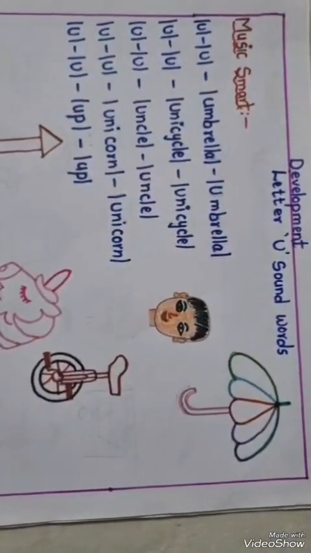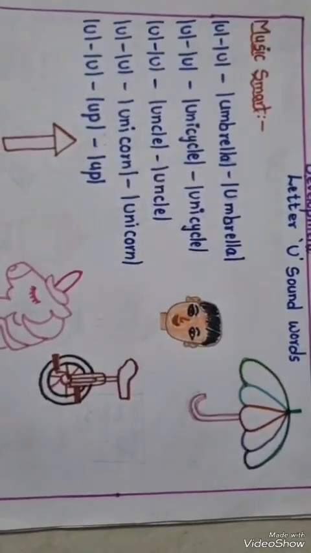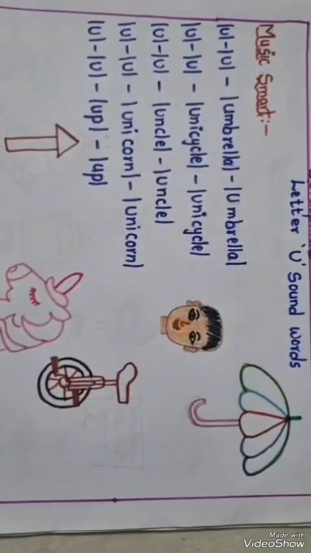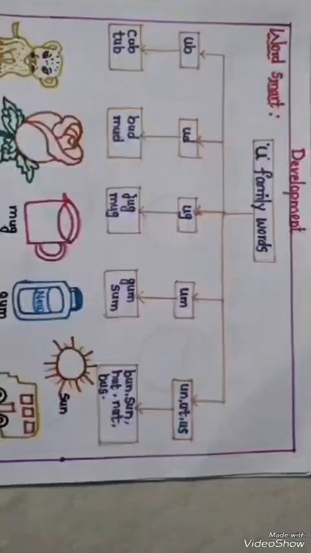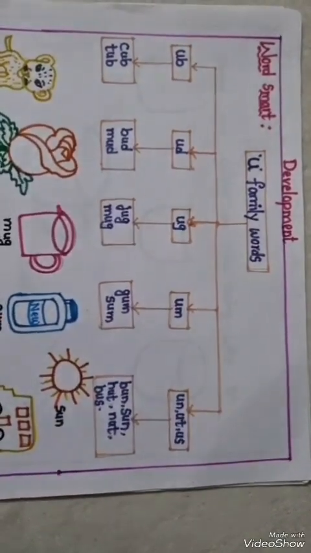Music smart. Umbrella, umbrella, uncle, uncle. Word smart of U family words.